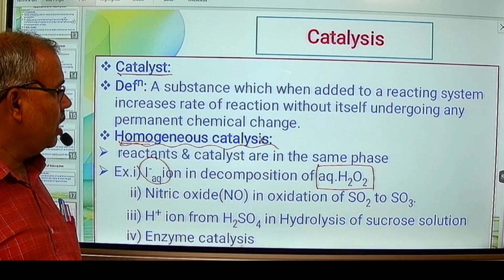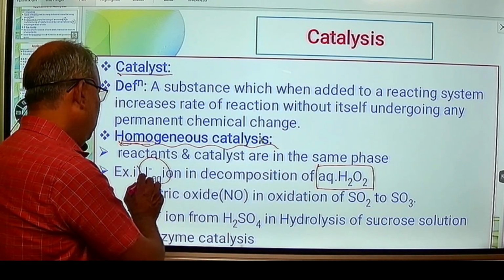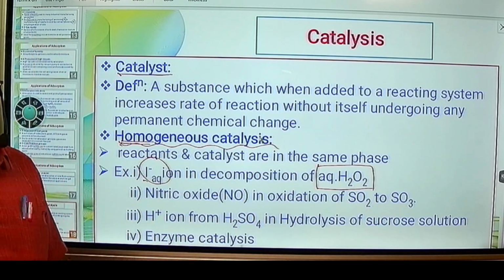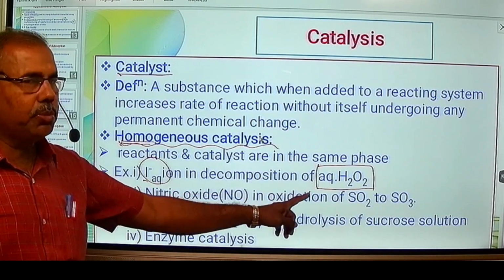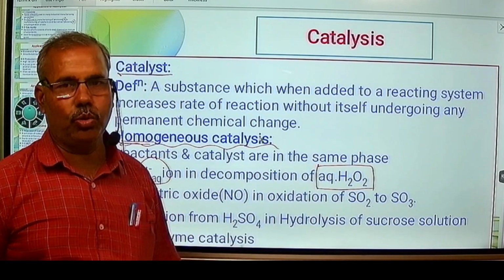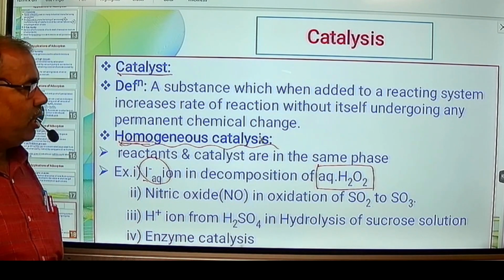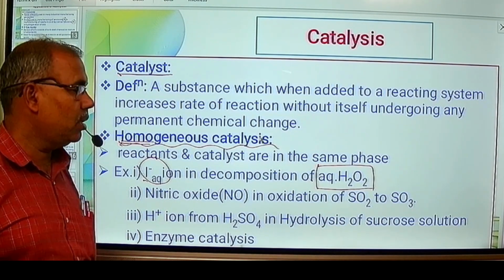So in the decomposition of hydrogen peroxide, we use the I minus ion in the aqueous phase. Both the I minus in solution and the aqueous H2O2 are in the aqueous phase, that means the liquid phase, a solution prepared in water.